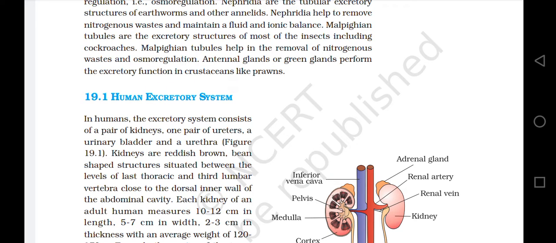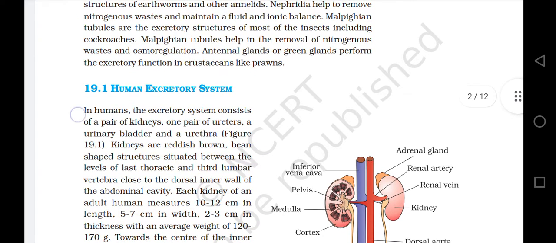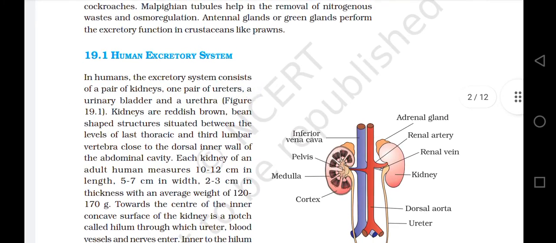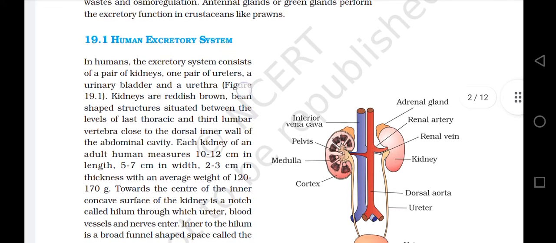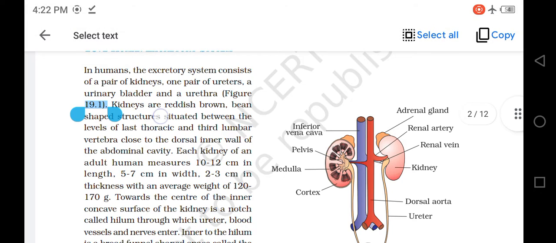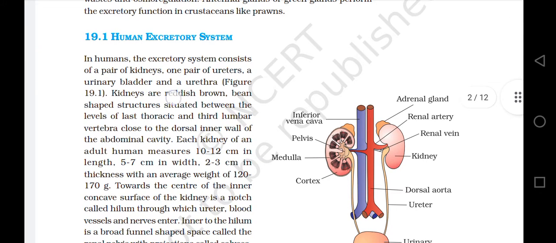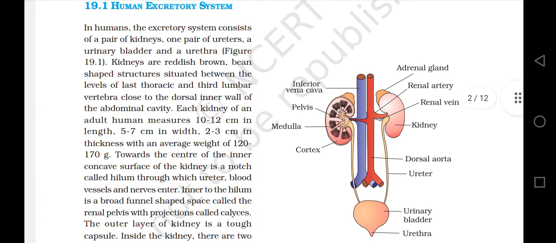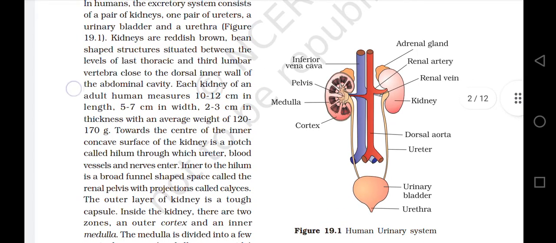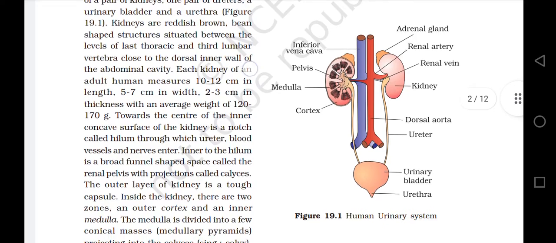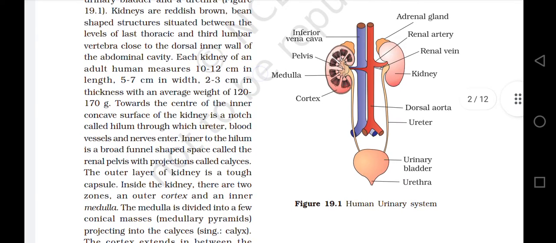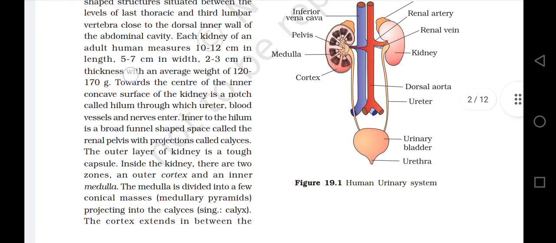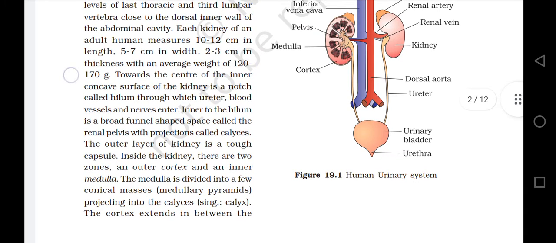19.1 Human excretory system. In humans, the excretory system consists of a pair of kidneys, one pair of ureters, a urinary bladder, and a urethra. Kidneys are reddish brown, bean-shaped structures situated between the levels of last thoracic and third lumbar vertebrae close to the dorsal inner wall of the abdominal cavity. Each kidney of an adult human measures 10 to 12 cm in length, 5 to 7 cm in width, 2 to 3 cm in thickness, with an average weight of 120 to 170 gram.